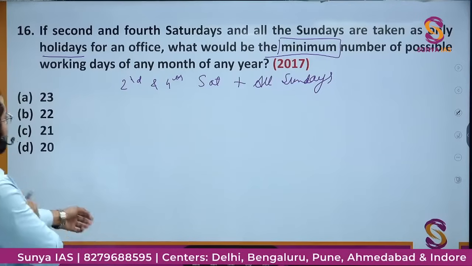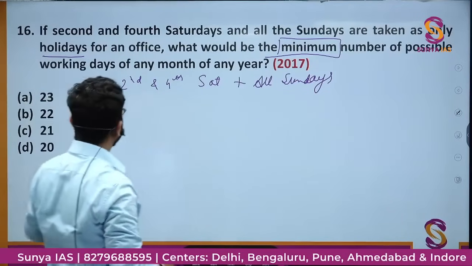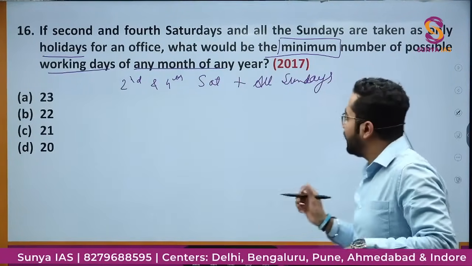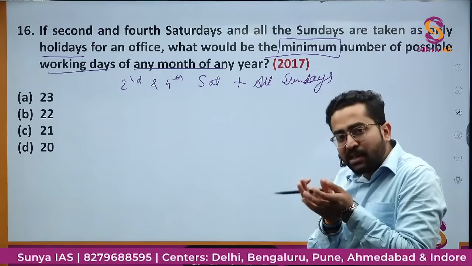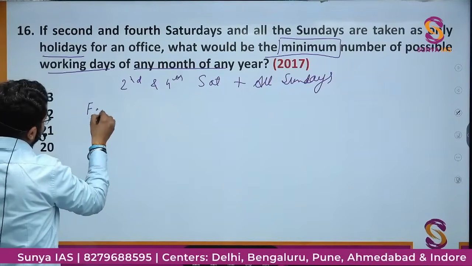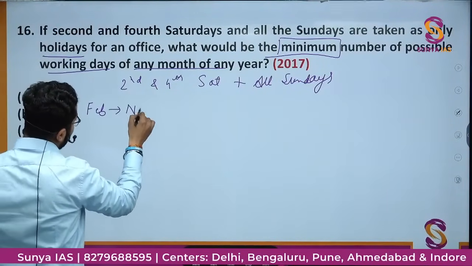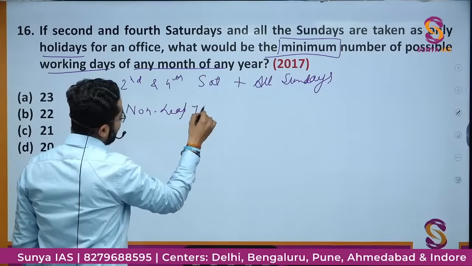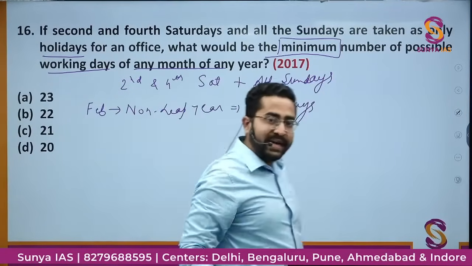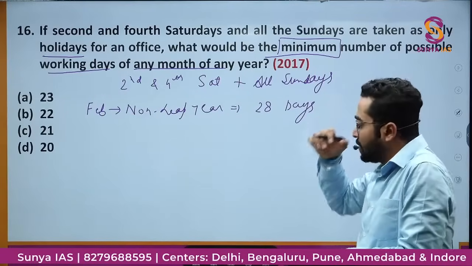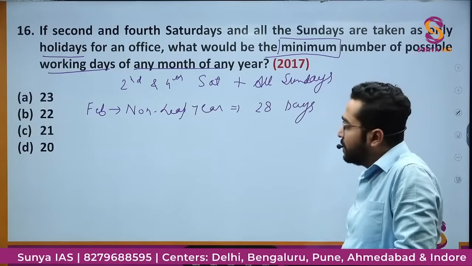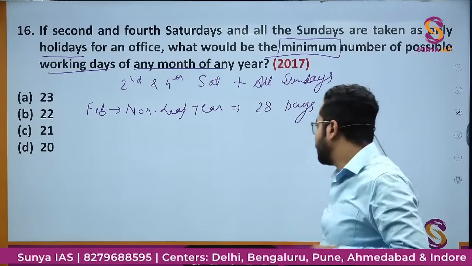So we need the minimum number of possible working days of any month of the year. First we need to select the month, that in which month there will be the minimum number of working days. So for the minimum number of working days, February, that too non-leap year, where there will be 28 days. There cannot be fewer than 28 days in any month, right? So the February with 28 days will have the minimum number of working days.